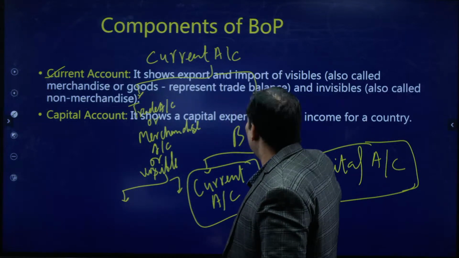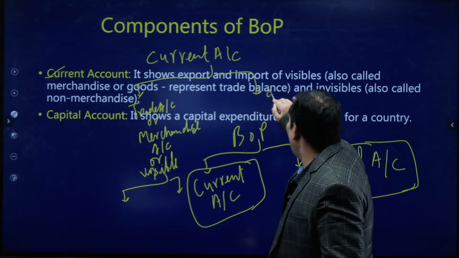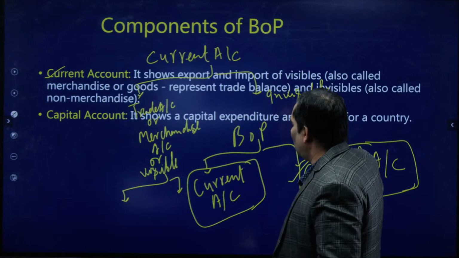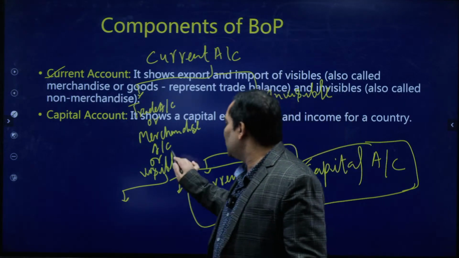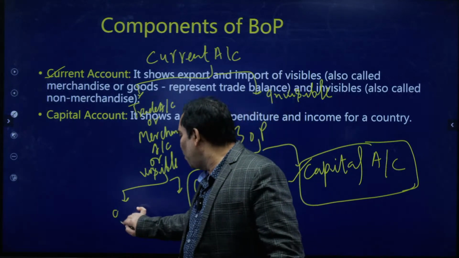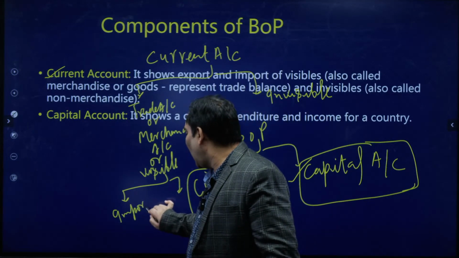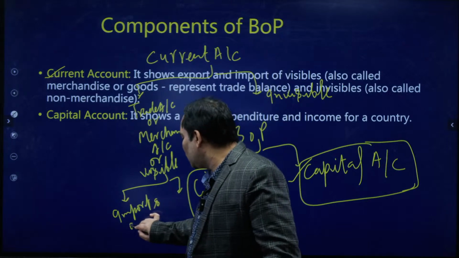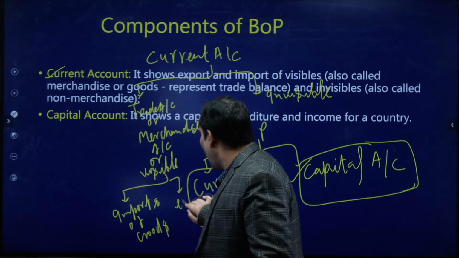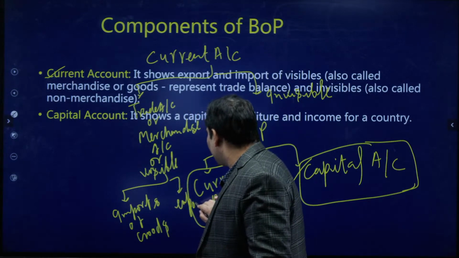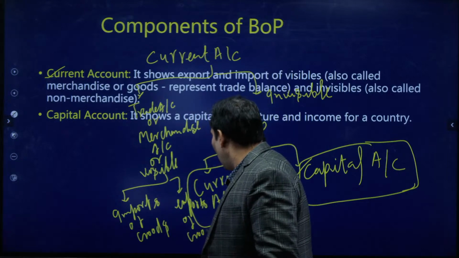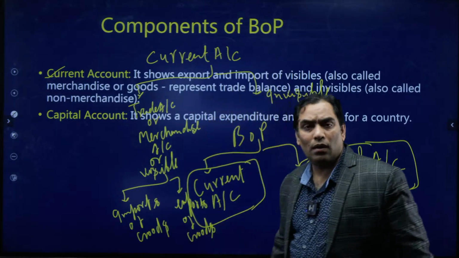So the other can be invisible account. This visible account, trade account, merchandise account has the account of imports of goods and also the account of export of goods.